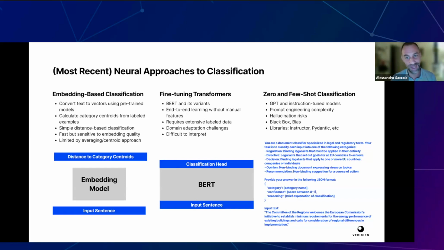The next possibility, and I don't like this one too much, is zero and few shot classification by giving GPT or Claude or whatever a huge prompt and asking for a structured JSON output, giving the possible classes as an enumeration in the prompt, and then parsing the result. In this case, I give a long prompt telling it to provide the answer in JSON format, and then I give the input text.